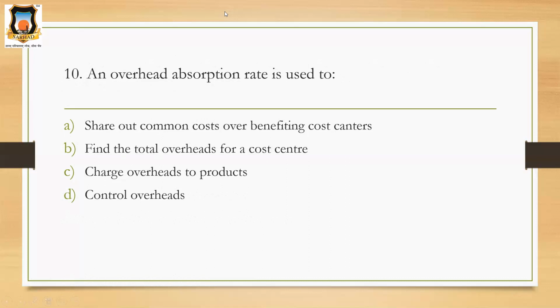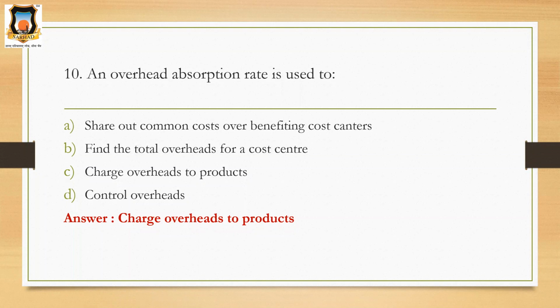See, what the question asks is what an overhead absorption rate is used for. Why do we calculate the overhead absorption rate? We use this rate to charge overheads to products.